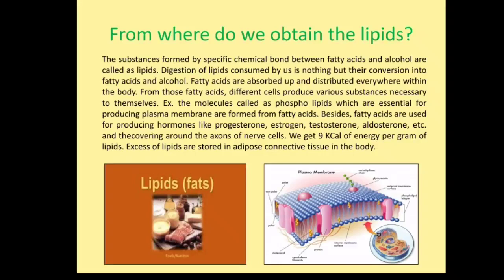For example, the molecules called phospholipids, which are essential for producing the plasma membrane, are formed from fatty acids. Besides, fatty acids are used for producing hormones like progesterone, estrogen, testosterone for the reproductive purpose of the cells. We get 9 kilocalorie of energy per gram of lipids, that is fats. Excess lipids are stored in adipose connective tissue in the body.